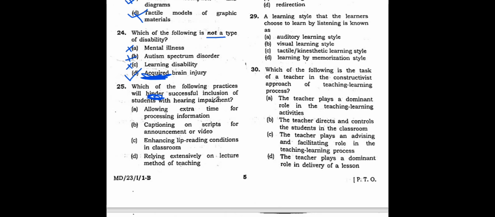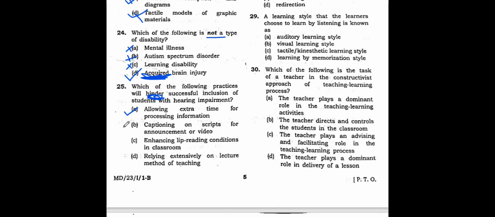Now it says that those students who have a hearing problem will be affected. When will those children be affected? Allowing extra time for processing information is a good thing, right? This will not slow down the learning of children with hearing problems. Then captioning on scripts or announcements or video.